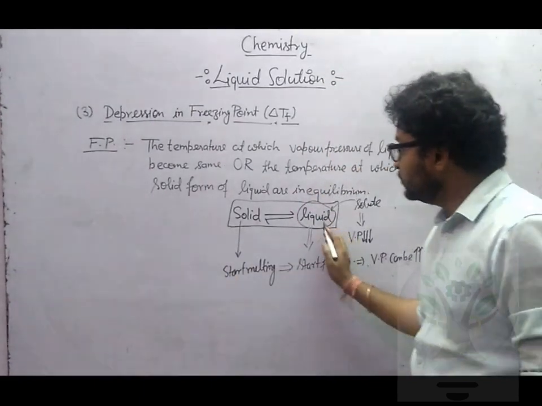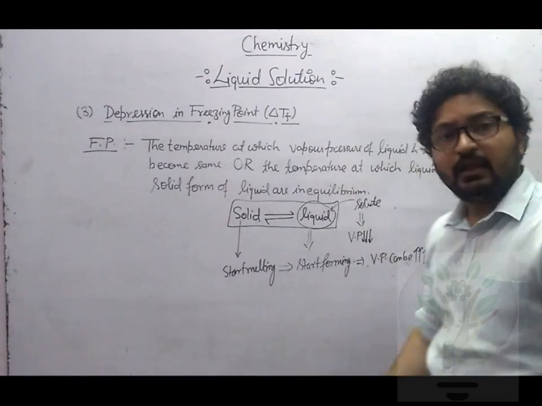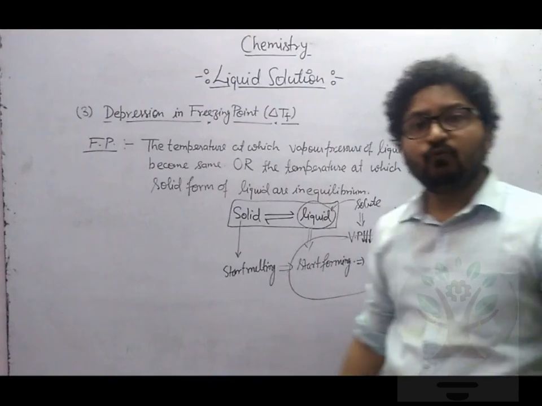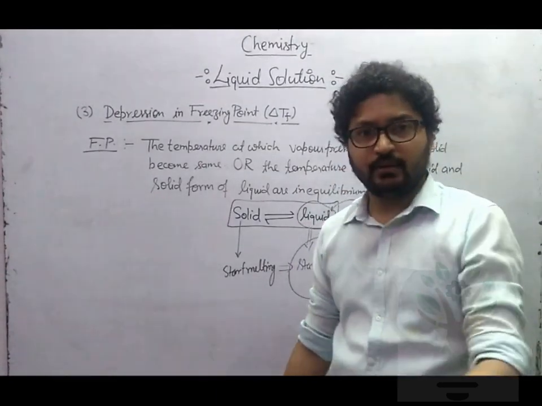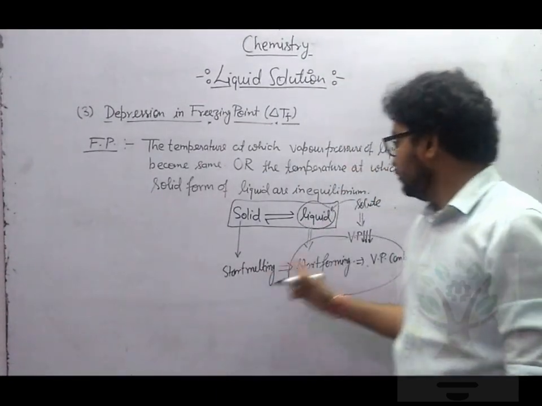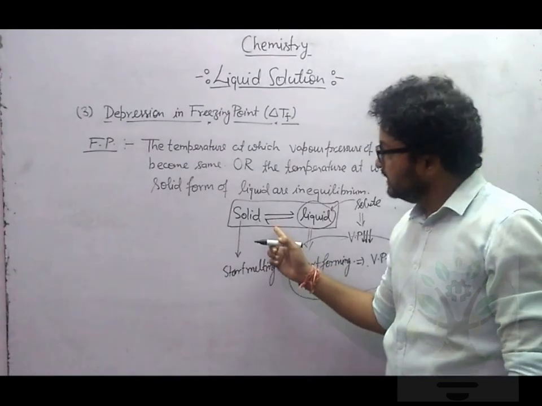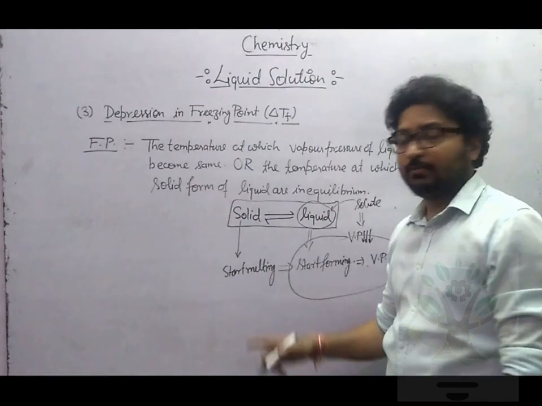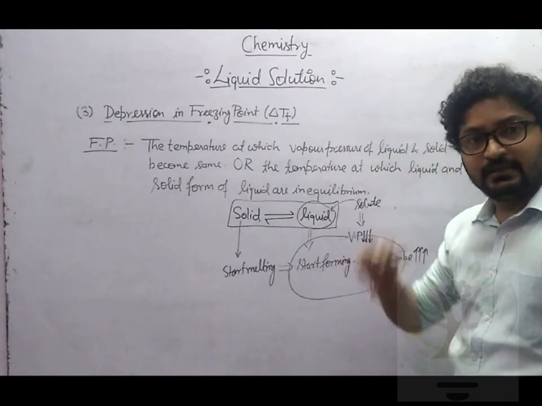So if you want to solidify this solution, you will have to apply more cooling. More cooling will be required to freeze this. Why? Because the equilibrium has decided, no, I will increase liquid amount so that vapor pressure can be increased.